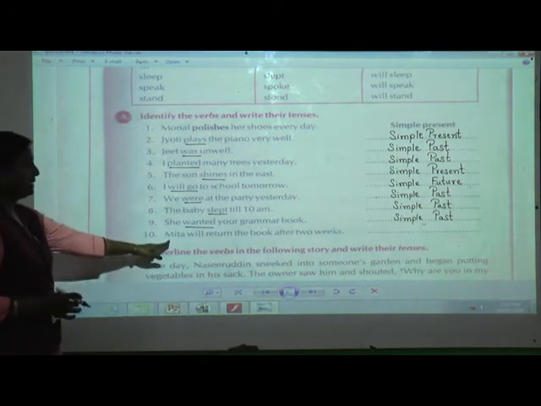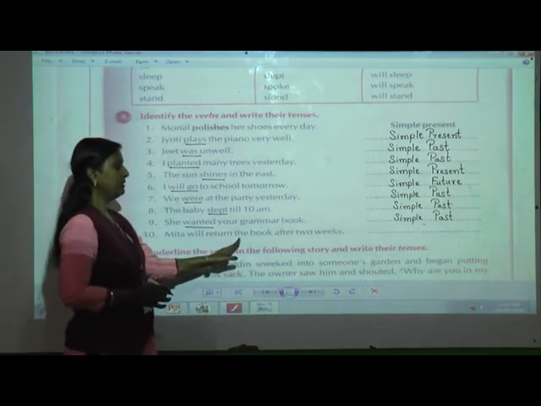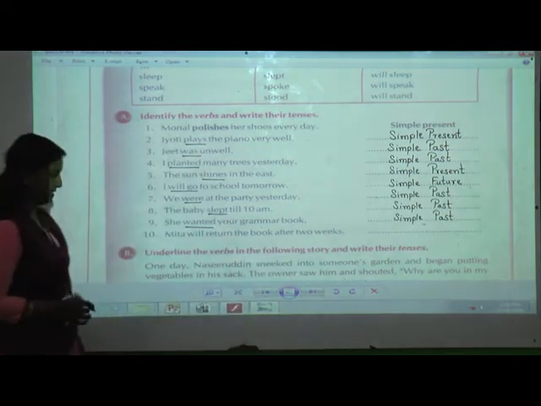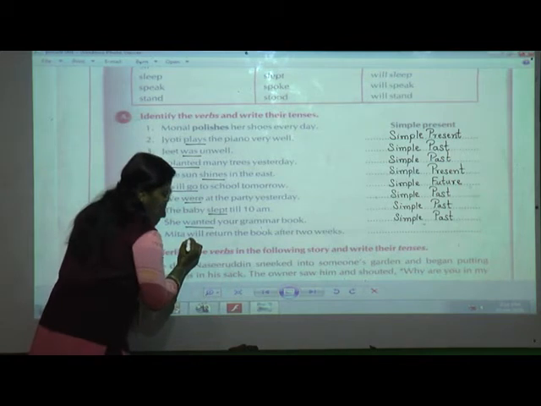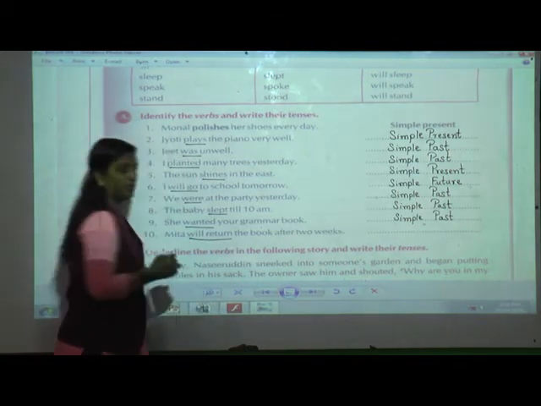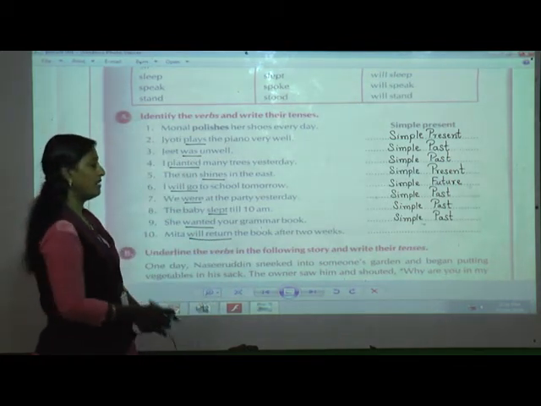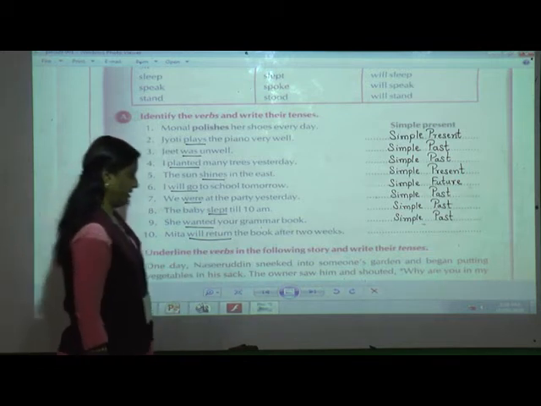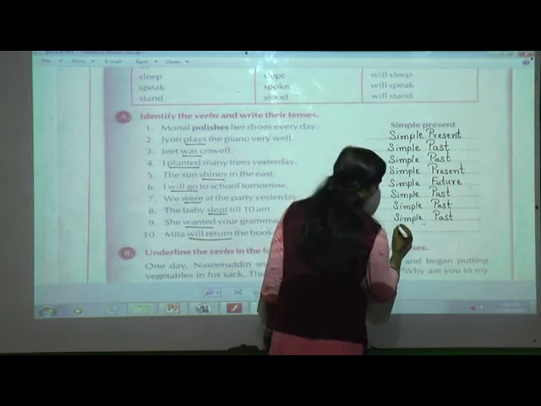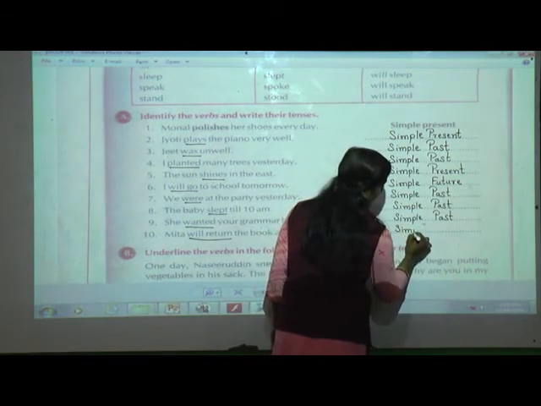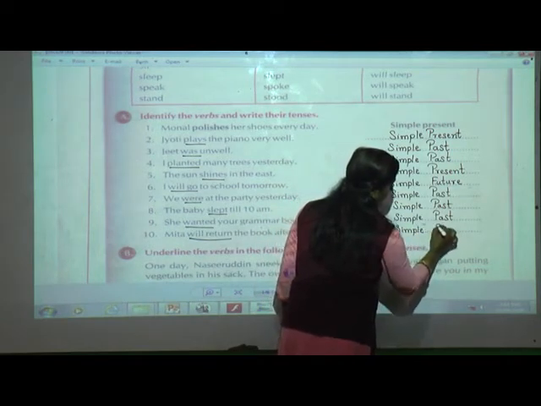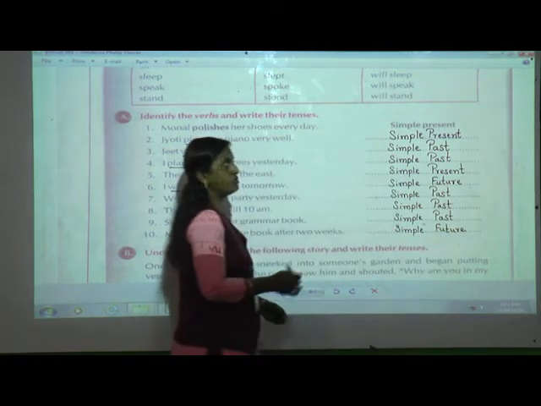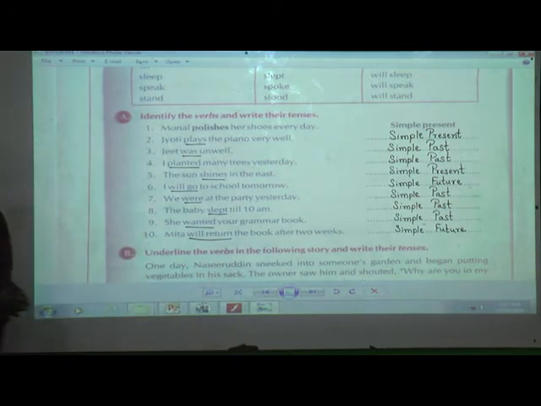Next, Neeta will return the book after 2 weeks. So yes, very good. Why? Will return is the action which she is still going to do after 2 weeks. So will tells us that it is in a future tense. Simple future tense. Done, students, with all the 10 examples?